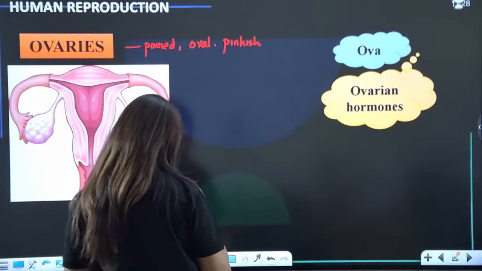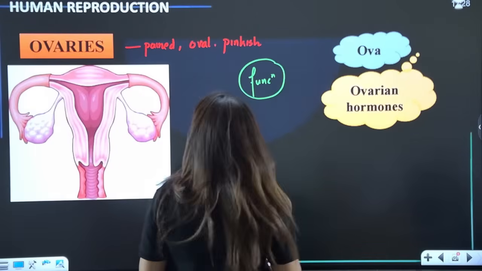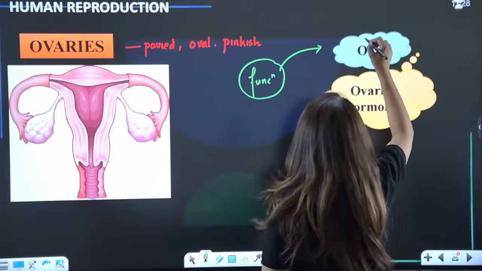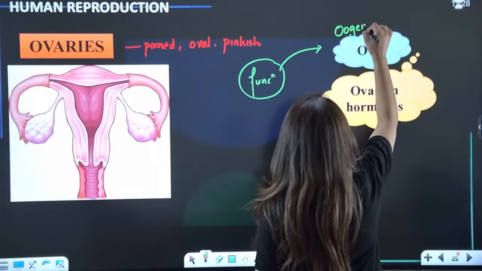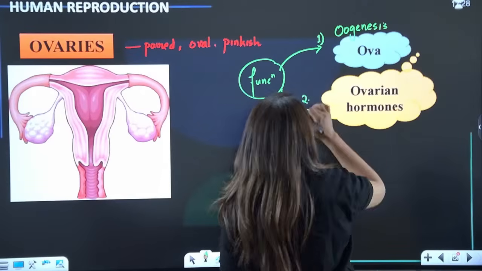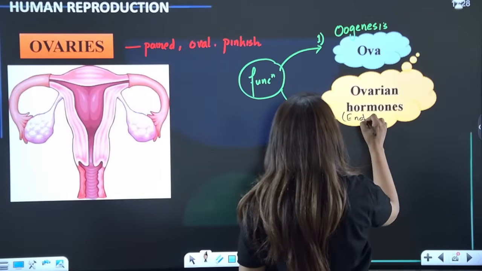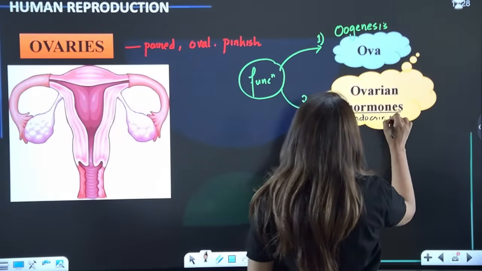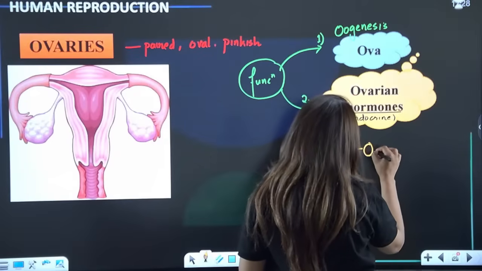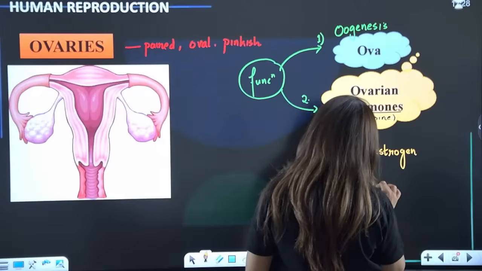And what is the function? There are two functions of ovaries, just like in the case of testes. One is ova formation, ova production, or we call it oogenesis. And second is formation of ovarian hormones. That means this is also endocrine in nature. Now, which are the hormones produced by the ovary? One is estrogen, and the second is progesterone.